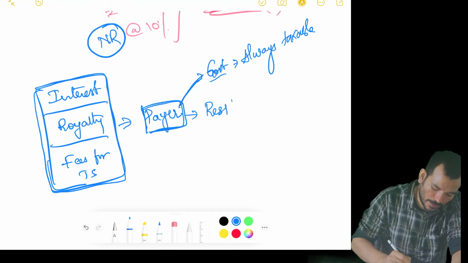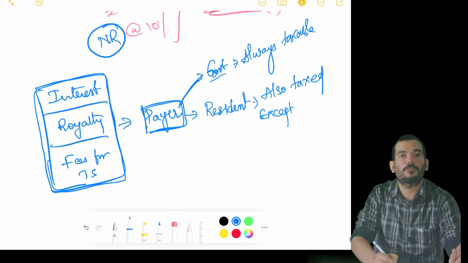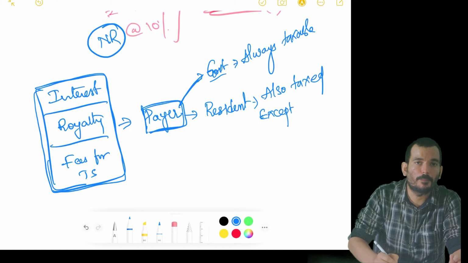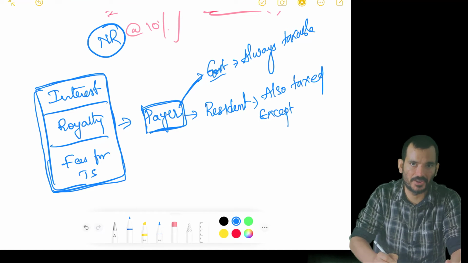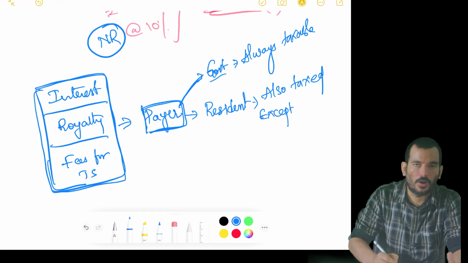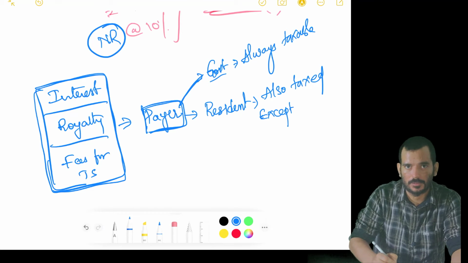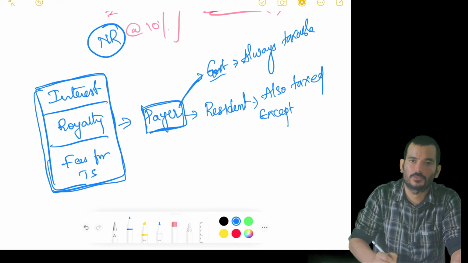But if the payer is a resident, just like us, it is also always taxable, except when the money is used for a business situated outside India. Meaning, I'm taking a loan for a business, and the business is to be situated in India, so it is always taxable.